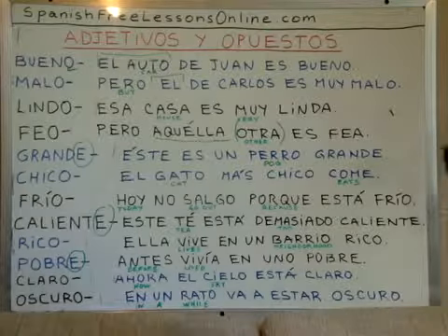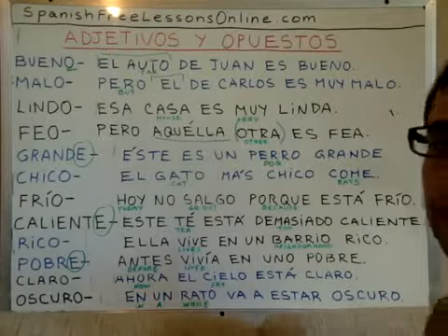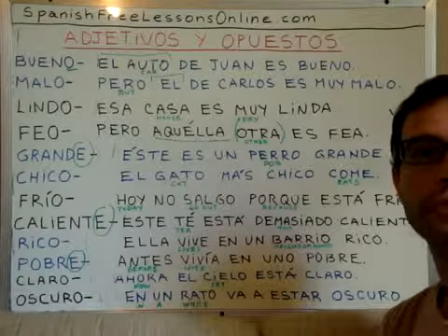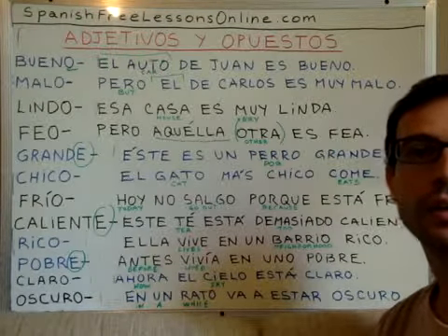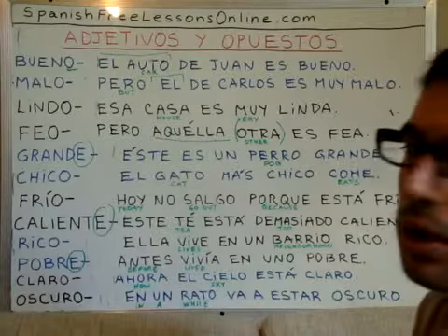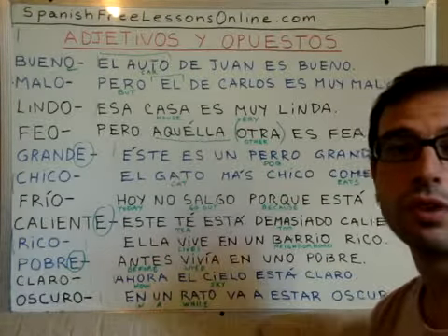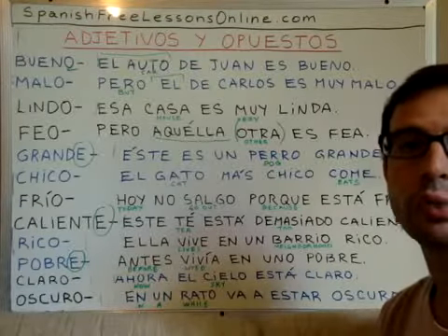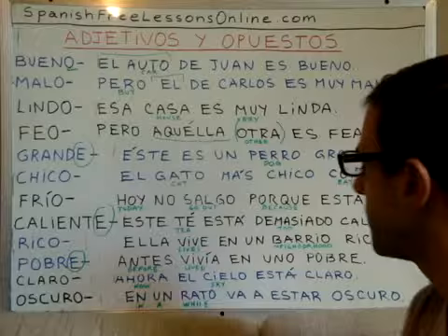You see, if you remember, when we conjugated the verbs ser and estar, both verbs ser and estar correspond to the English verb to be, right? In our first lessons, we explained when we use ser and when we use estar.